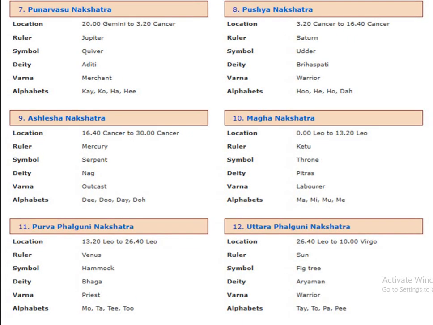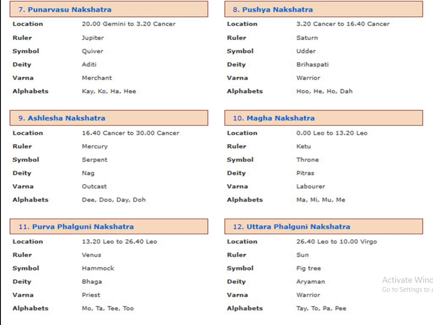The seventh nakshatra is Punarvasu, which belongs to Jupiter. 20 degrees Gemini to 3.2 degrees Cancer. The eighth nakshatra is Pushya, which belongs to Saturn, which starts from 3.2 degrees Cancer to 16.4 degrees Cancer. The ninth nakshatra is Ashlesha nakshatra. The location or the degree is 16.4 degrees Cancer to 30 degrees Cancer.